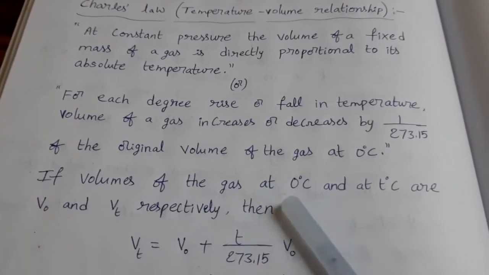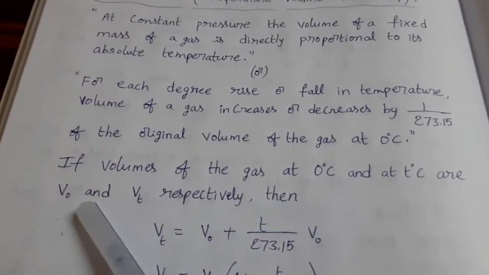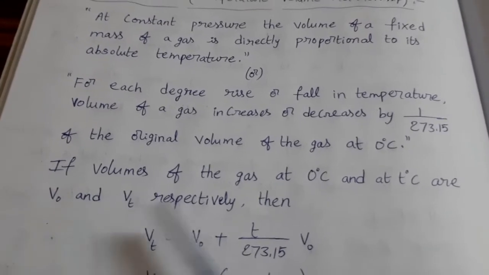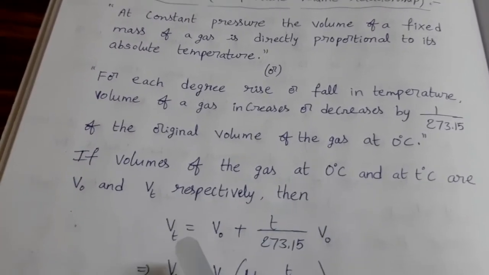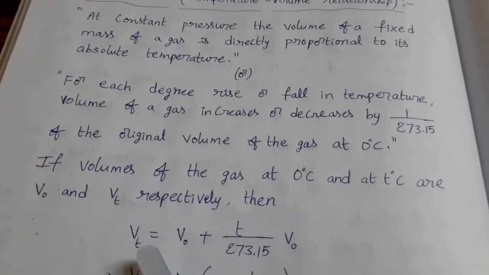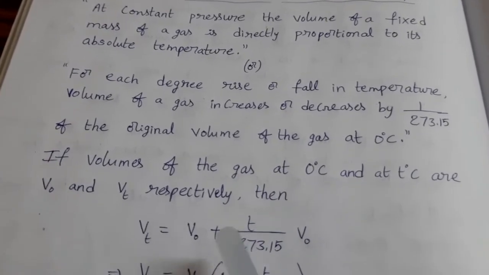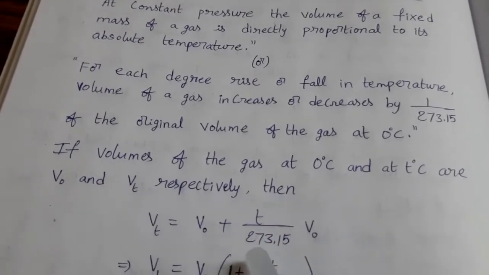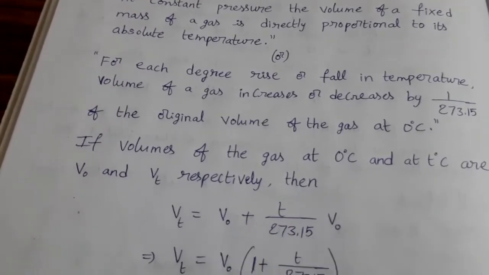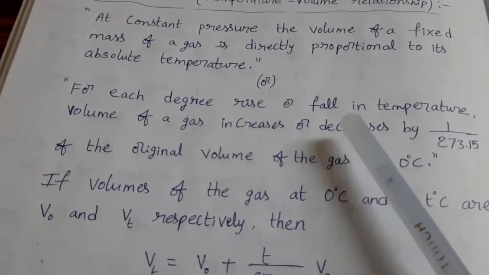Volume of the gas at 0 degree Celsius is V naught. At T degree Celsius, Vt. Then volume of the gas at T degree Celsius is Vt equal to V naught plus T into V naught by 273.15. That is the meaning of this statement.